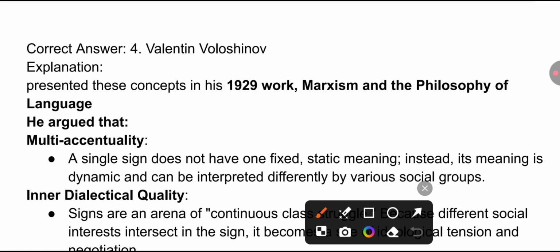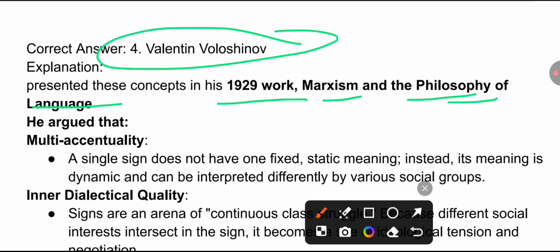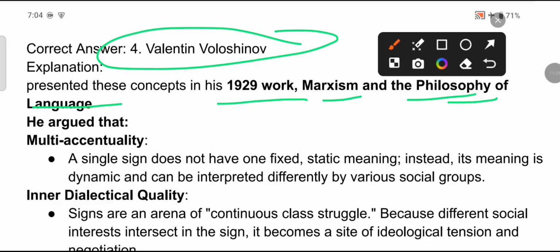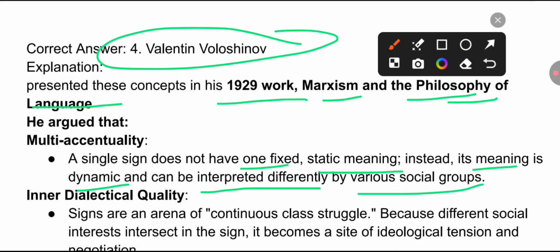He presented this concept in his 1929 work Marxism and the Philosophy of Language. Remember the work Marxism and Philosophy of Language. This is the writer. He argued that multi-accentuality means a single sign does not have one fixed, static meaning. Instead, its meaning is dynamic and can be interpreted differently by various social groups.